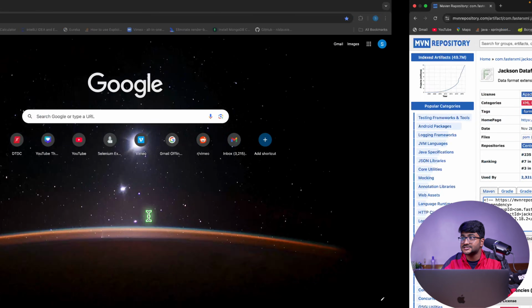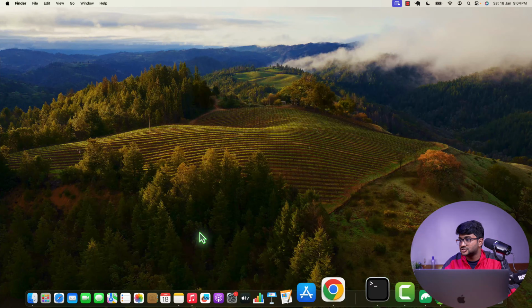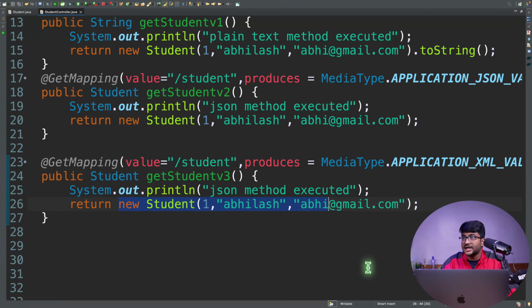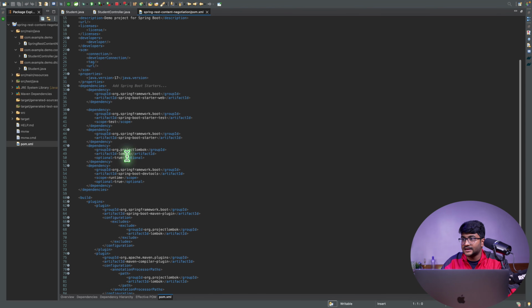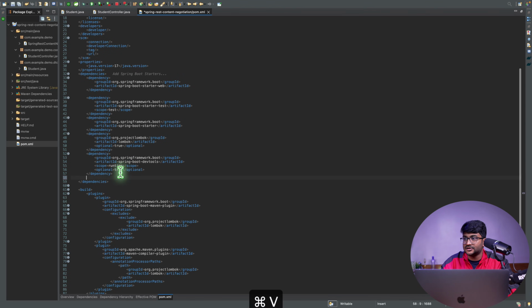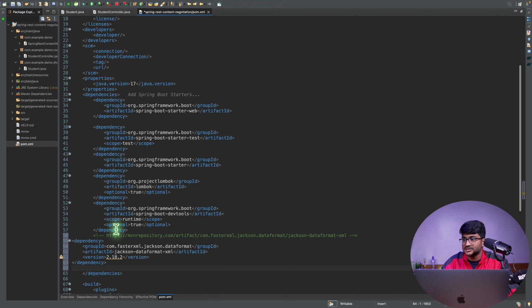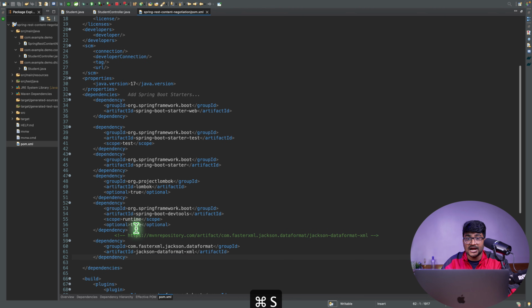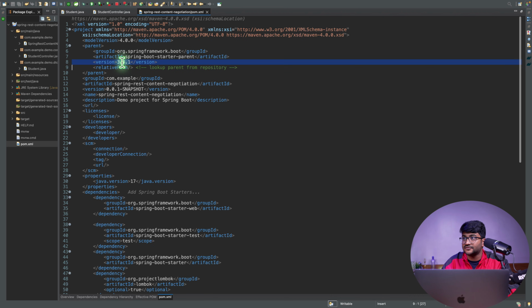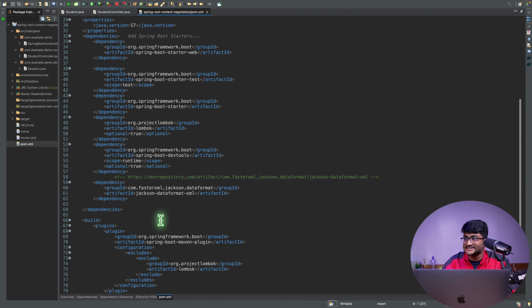You just need to copy this, go back to your STS, and open up your pom.xml, and put it over here inside the dependency. You can remove the version because this is a Spring Boot project. The starter parent will manage the version. We have defined the version over here for the parent, and internally it is managing the version for the XML support that we have provided for our application.